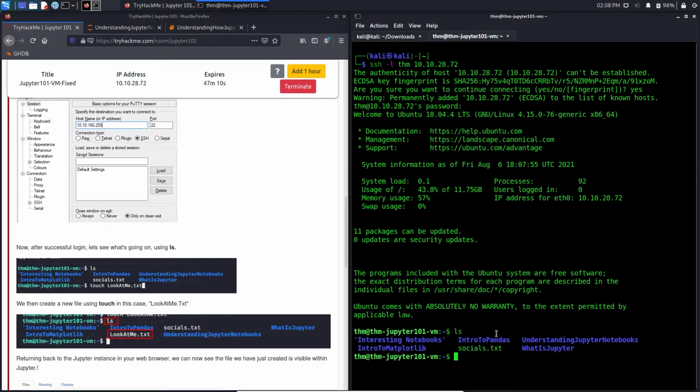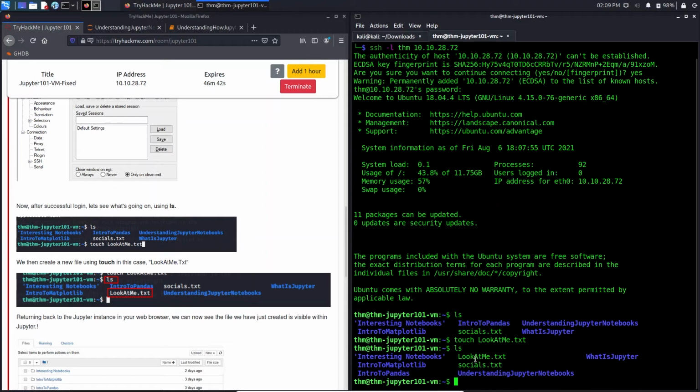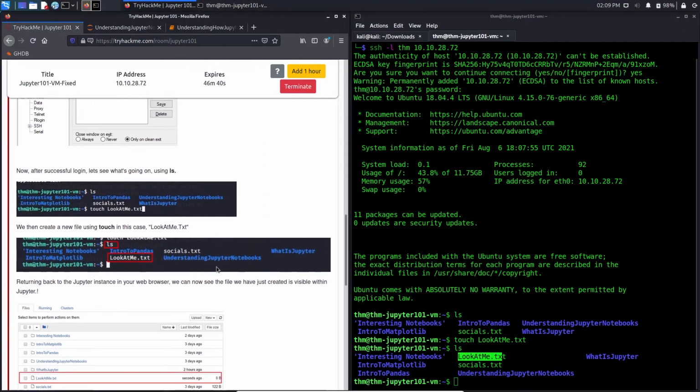We just do ls, to check what files we are provided with. It says we then create a new file using touch, in this case lookatme.txt. So we'll do as it says. We'll do touch lookatme.txt. We'll do ls again. So here is our file.